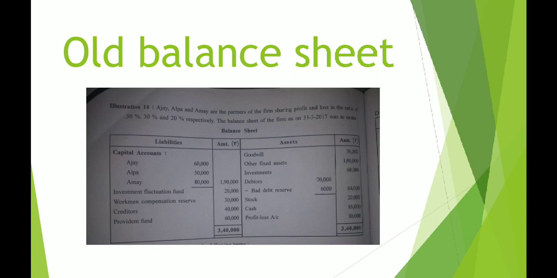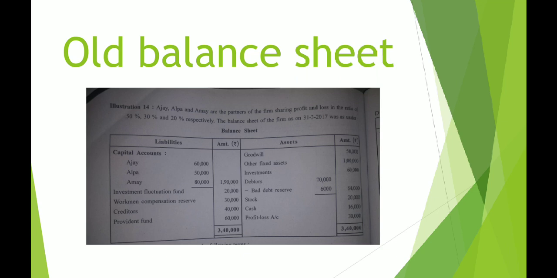What is the new value? The market value, 45,000. What do you conclude from this? Definitely the value of an asset has decreased. How much? 60,000 minus 45,000. The value of investment has decreased by 15,000.